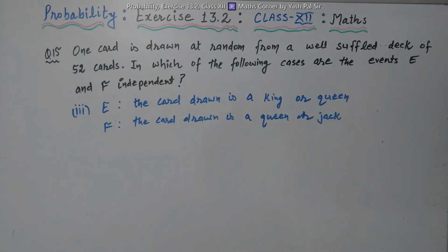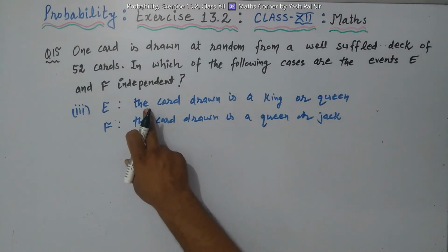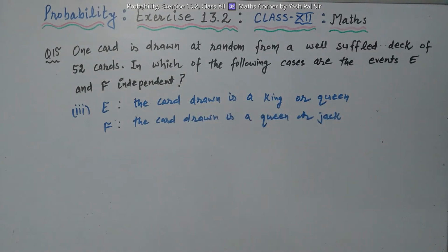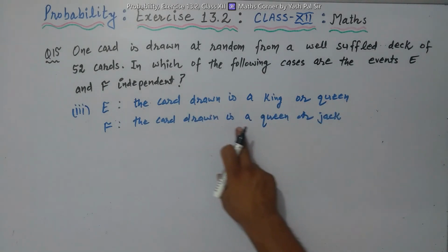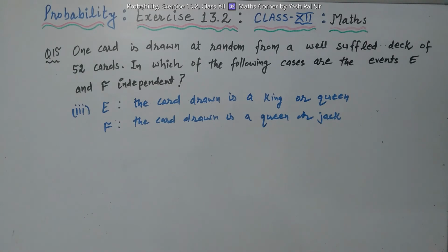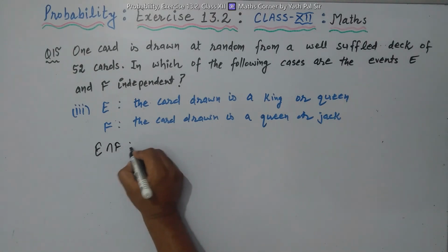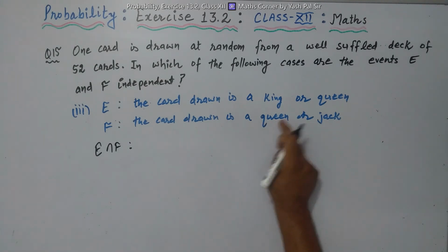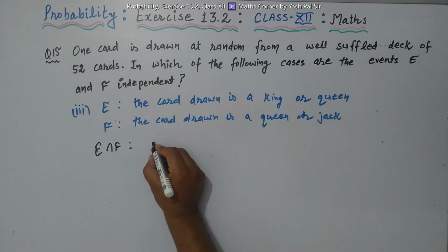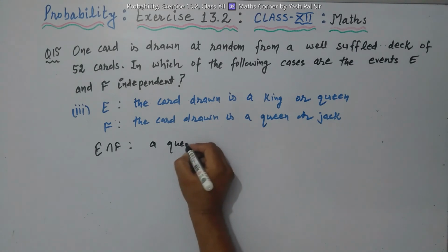Now coming to the third part. E is the event that the card drawn is a king or queen. F is the event that the card drawn is a queen or jack. So what is E intersection F? Of course, this is a queen. The card drawn is a queen card.